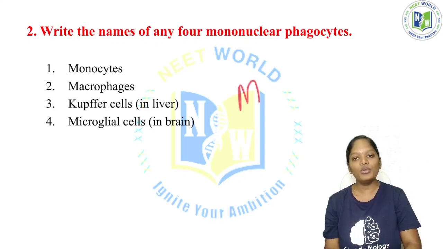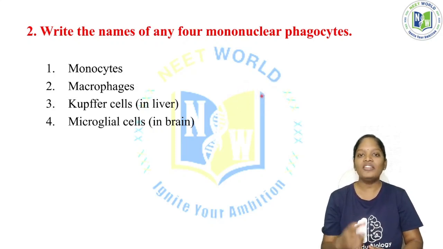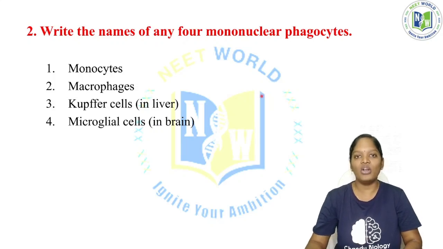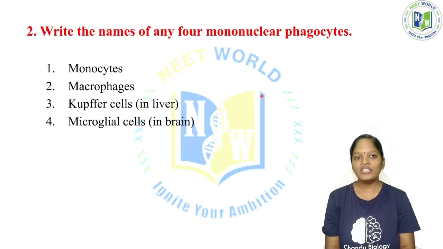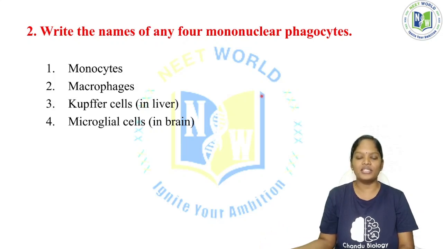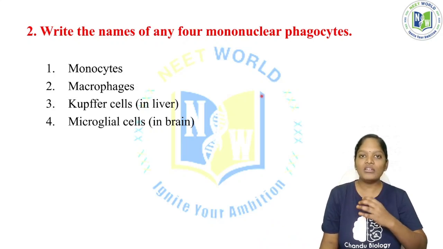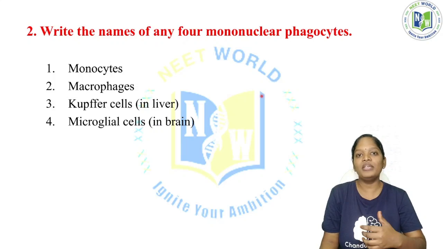Whenever the monocyte is streaming in the blood, we call that particular cell a monocyte. If it reaches any organ in the body, we call it a macrophage. If the macrophage is present in the liver, we call it a Kupffer cell. If it is present in the brain, we call it a microglial cell. If it is present in the kidney, we call it by a different name. If it is present in the lungs, we call it an alveolar macrophage. So based on the location, these macrophages are called accordingly.